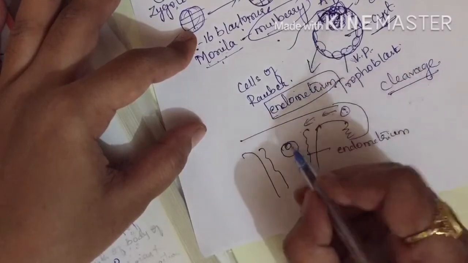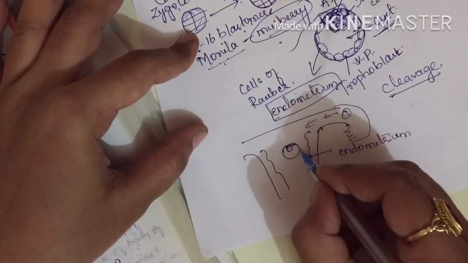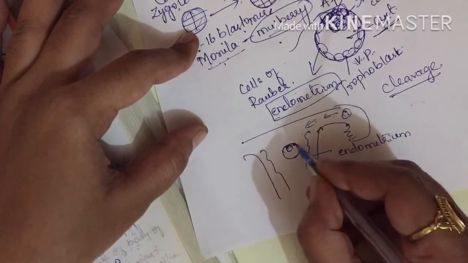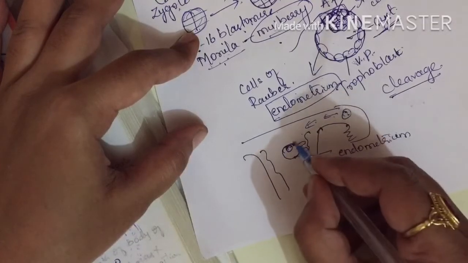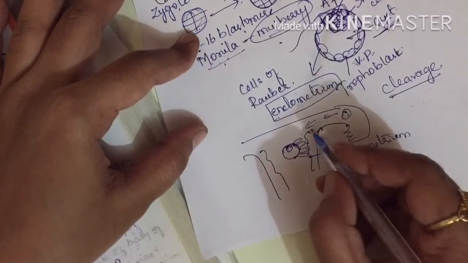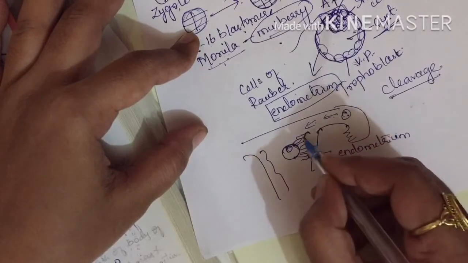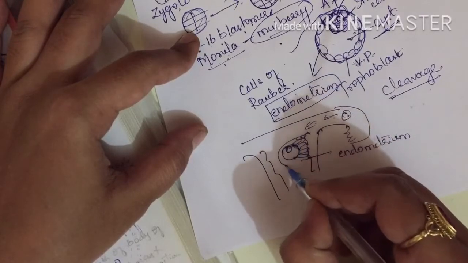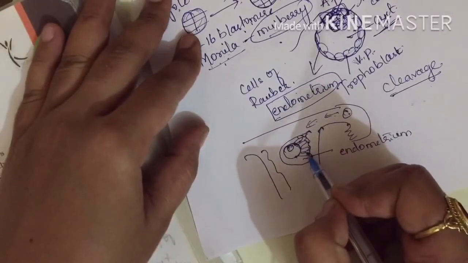Now when the blastocyst stage has been reached here, what happens? The trophoblast layer will start to form finger-like projections, so that it will get embedded in the endometrium. The endometrium also will undergo certain changes so that it will make a covering around it, and this process we call implantation.